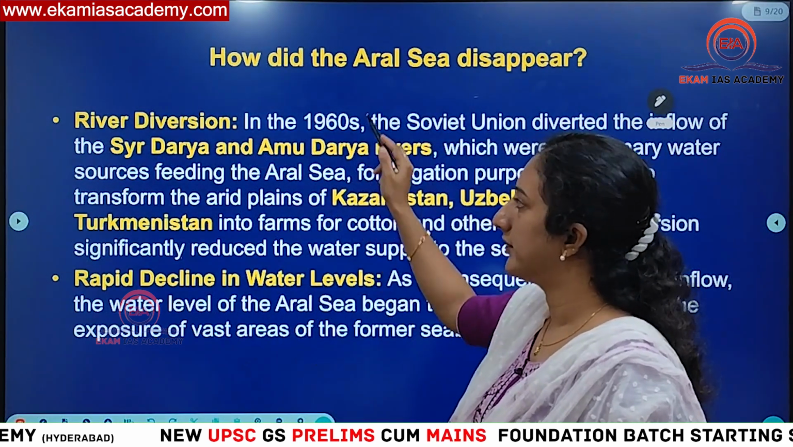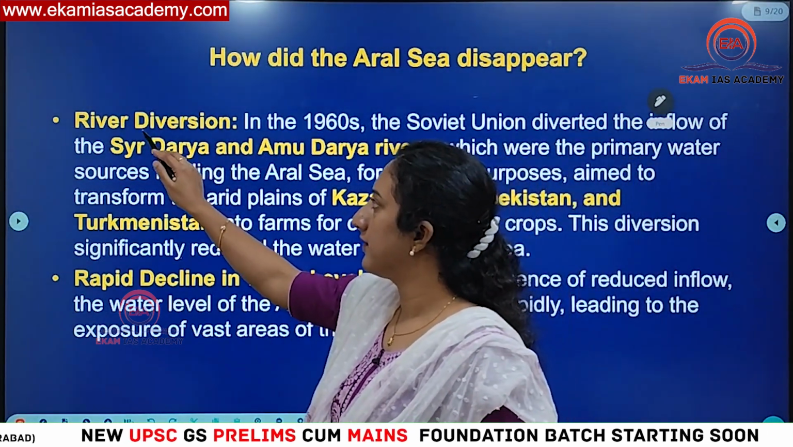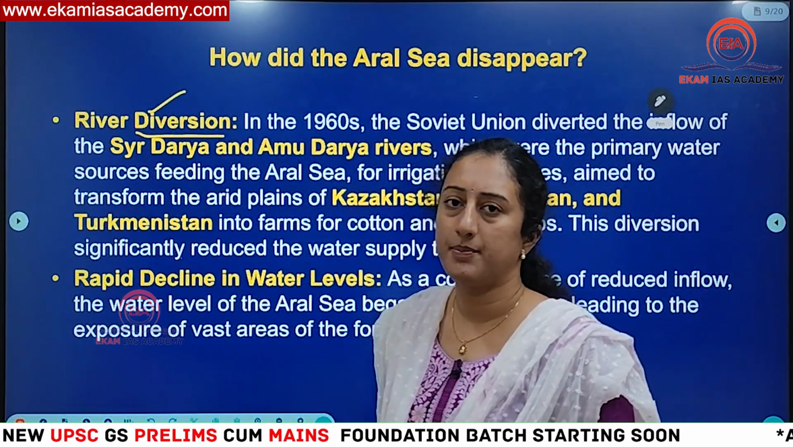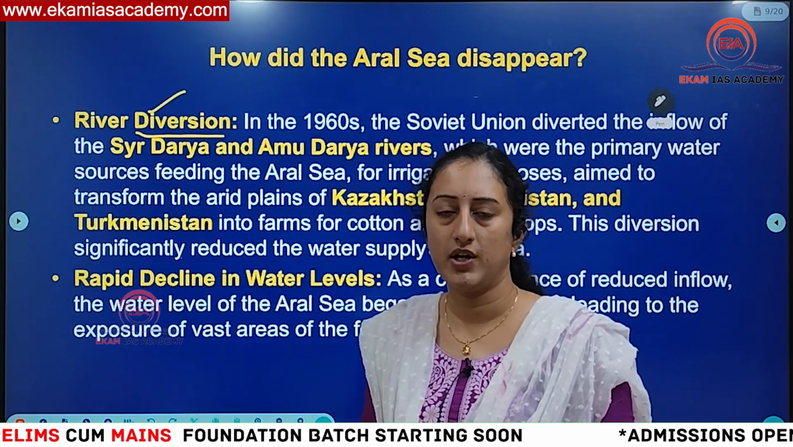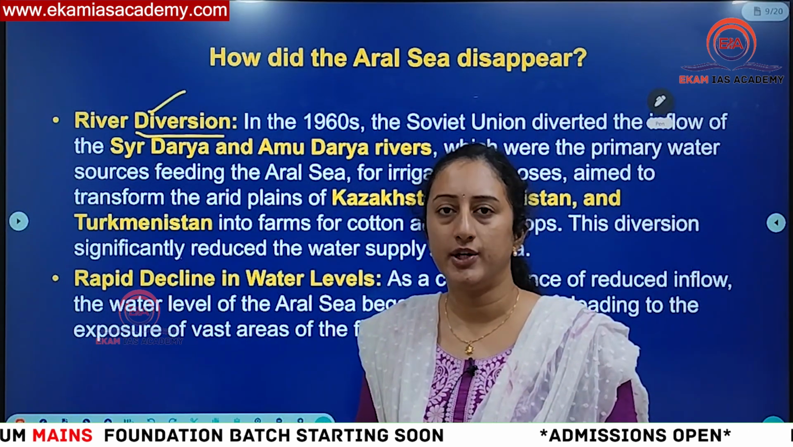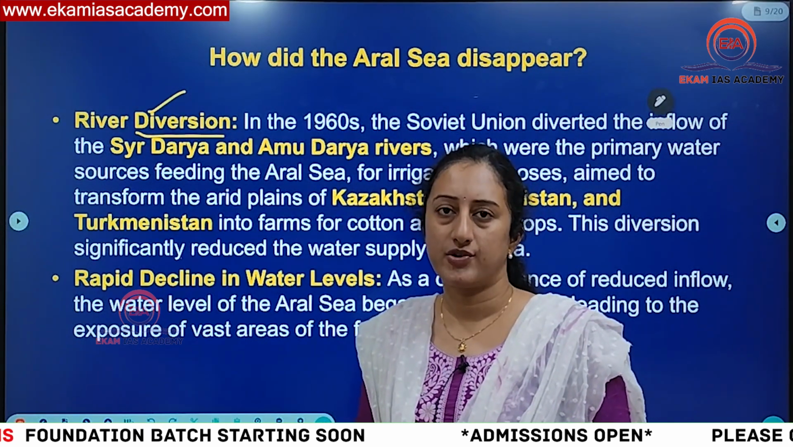And here you can see how it dried up. So, two main rivers. First thing is river diversion happened. Most of the time, whenever there is excess water in the river, those excess waters will be drained into the ocean or sea. That is what naturally happens.